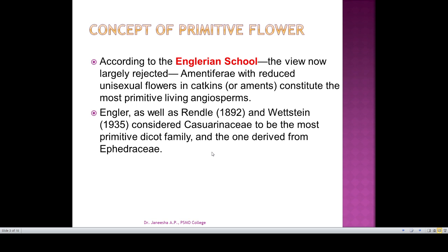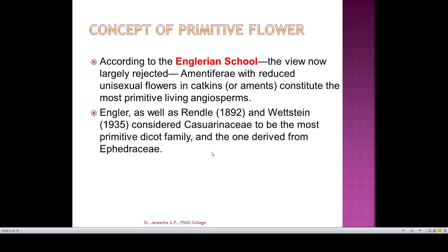Engler as well as Rendle and Wettstein considered Casuarinaceae to be the most primitive. That is the first concept, but it is rejected.